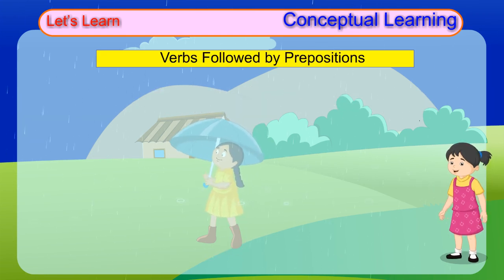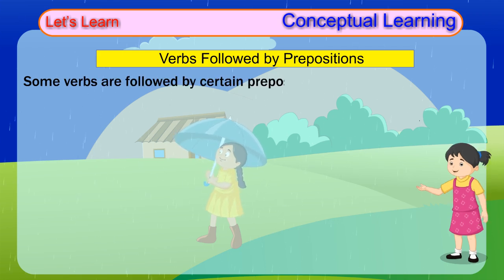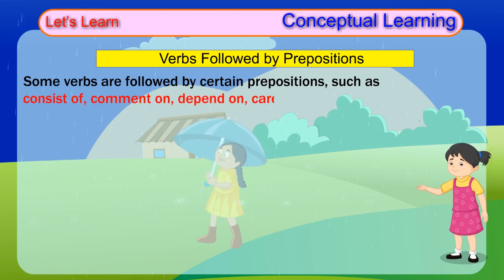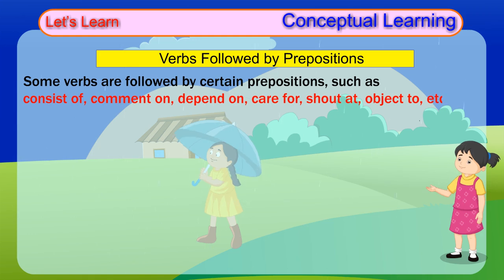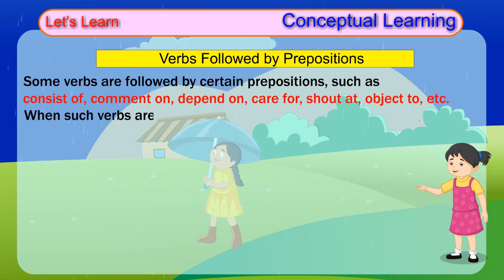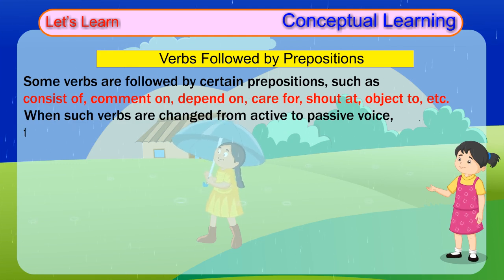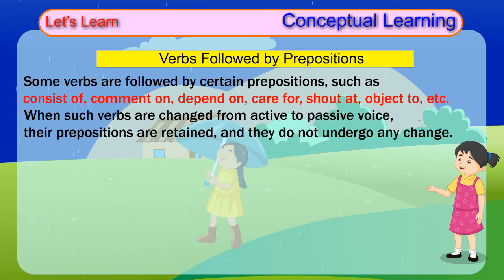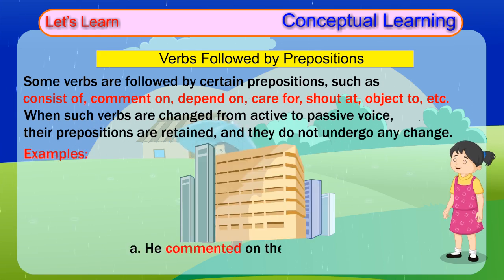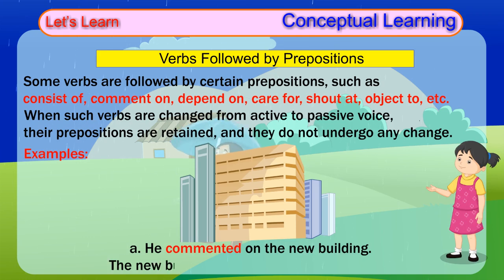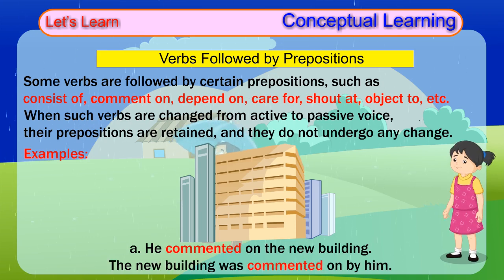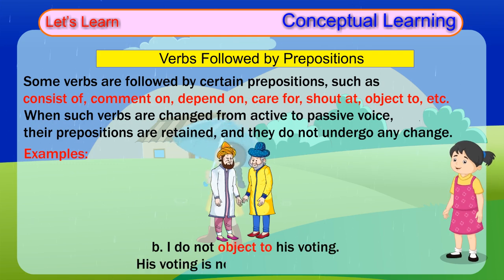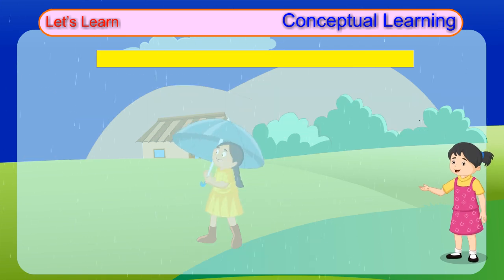Verbs followed by prepositions. Some verbs are followed by certain prepositions, such as consist of, comment on, depend on, care for, shout at, object to, etc. When such verbs are changed from active to passive voice, their prepositions are retained and they do not undergo any change. Examples: A. He commented on the new building. The new building was commented on by him. B. I do not object to his voting. His voting is not objected to by me.